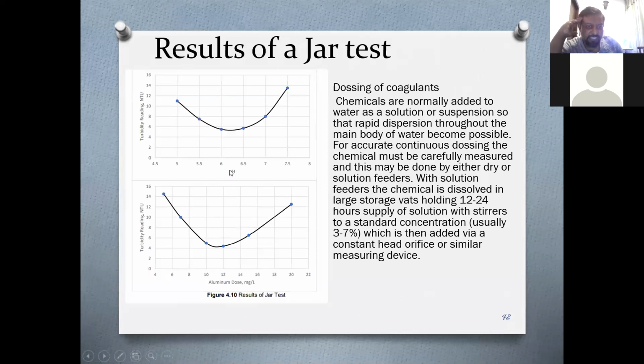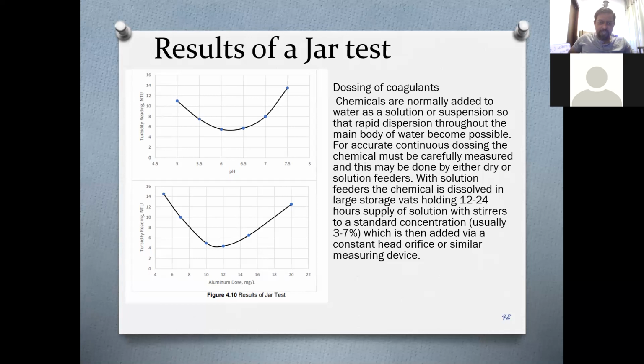Now what do we do? We change the pH with the constant alum dosage and we measure the turbidity of the water. You can see the lowest turbidity is achieved between 6 to 6.5. So this is the optimum pH for this water to mix alum. So whatever the concentration of calcium hydroxide which gives the optimum pH can be used to conduct alum mixing.